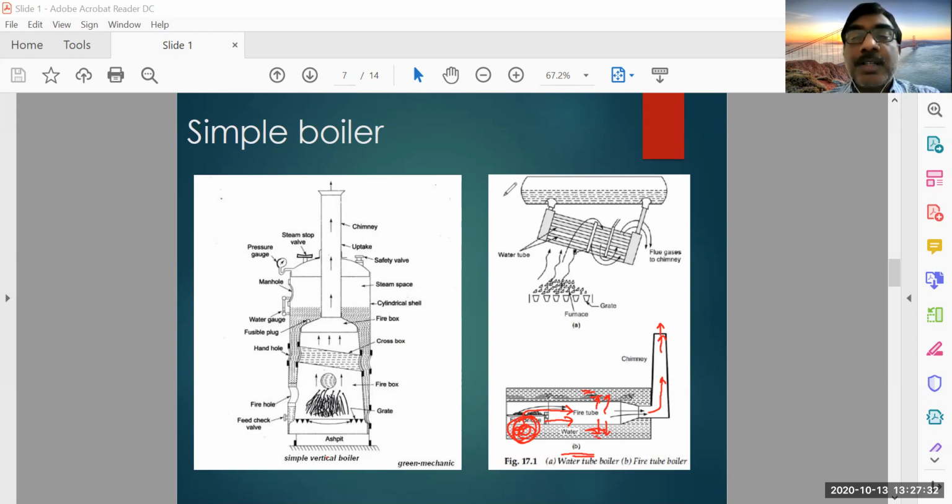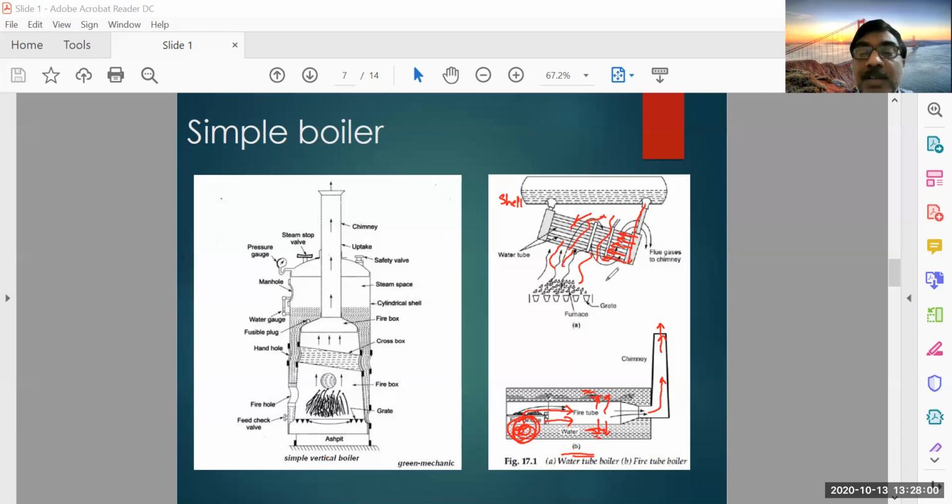In this shell you have the water, and there are two headers here, and you are taking the water inside, and the water will be flowing through the tubes, and the hot gases will be circulating around the tubes. So this is a water tube boiler.